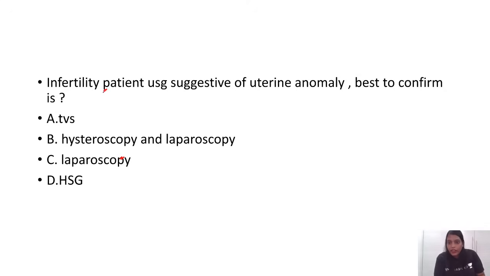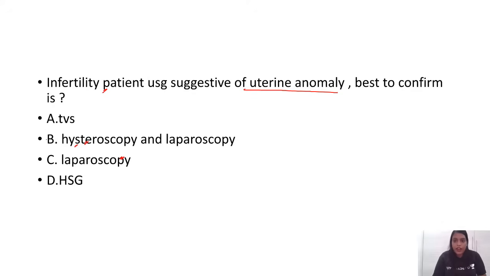So I think there was one more question like this. Infertility patient, USG suggestive of uterine anomaly. Best investigation to confirm is... So was there one more question like this? Indirectly they're asking you what is the best test or gold standard test to confirm the uterine anomalies.